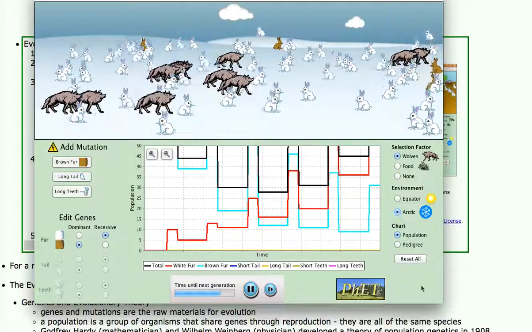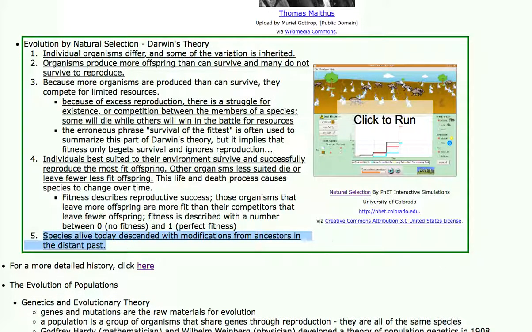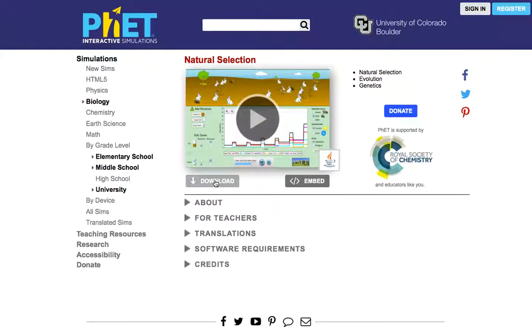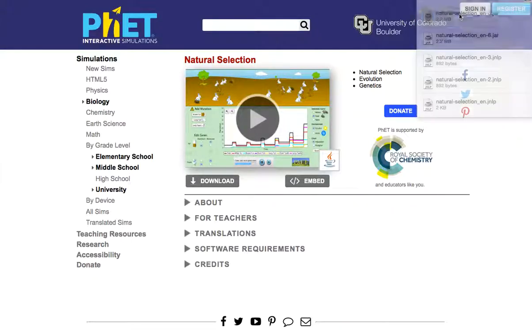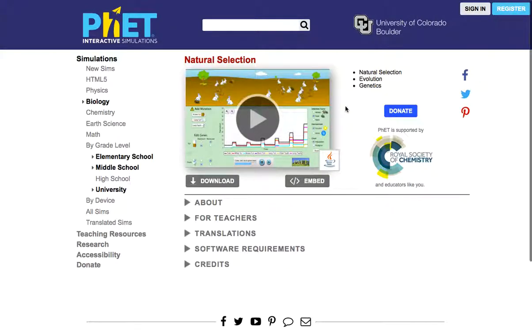So you've seen enough of the game, but I thought I would just let you see a kind of an animation. You can play this game if you click here, click on the natural selection link right here, and then download the game. When you click on the natural selection link, you'll come here, click download. And when you do that, launch the downloaded file, and you can go ahead and play the game yourself.